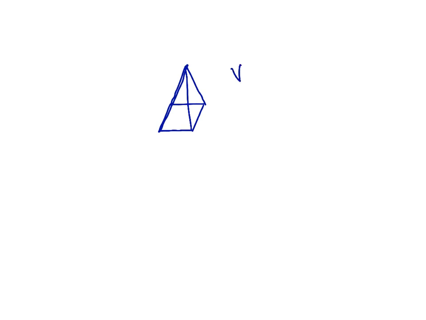So the volume of a pyramid is 1/3 base area times the height. That's volume. The lateral area, which is just the sides of the pyramid, is 1/2 perimeter of the base times slant height.